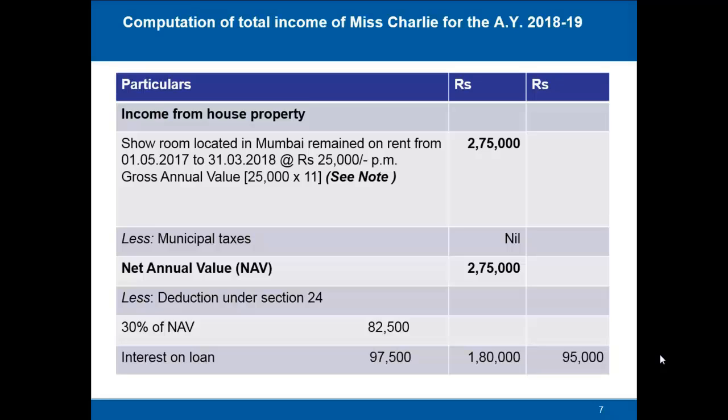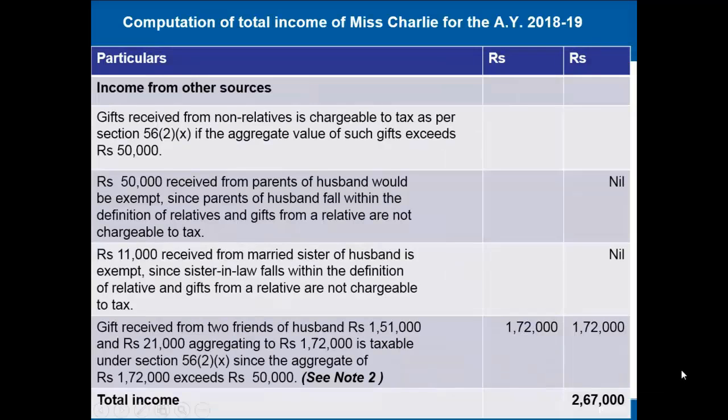And we know that she is allowed deduction under section 24. So there is a standard deduction of 30% of net annual value, so it comes to rupees 82,500. And she has borrowed some money on which she had paid interest for this property. So for that she has paid 97,500, which will be fully allowed. So the total deduction under section 24 would come to 1,80,000. Which means the total income from house property will be 95,000, that is 2,75,000 minus 1,80,000.